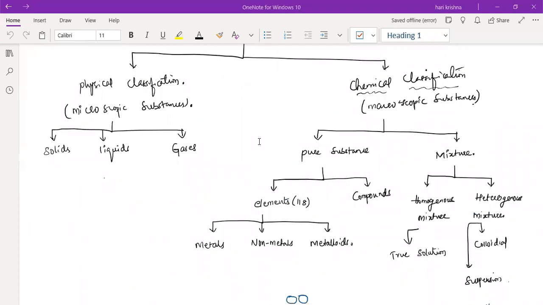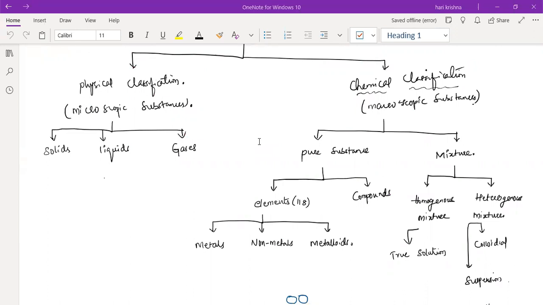So in the previous classes, we discussed the classification of matter, completely: solids, liquids, and gases. And the chemical classification we also finished. Pure substances, that is the elements and the compounds. How many elements are there in the periodic table? Sir, 118. Those are metals, non-metals, and the metalloids.